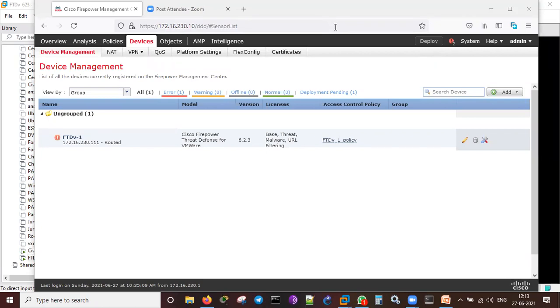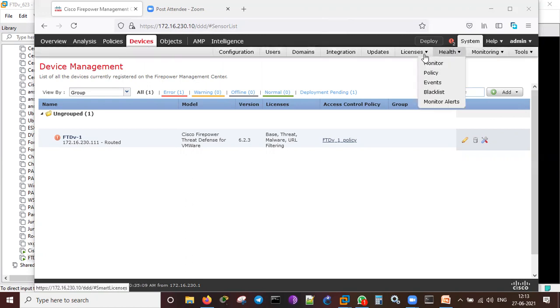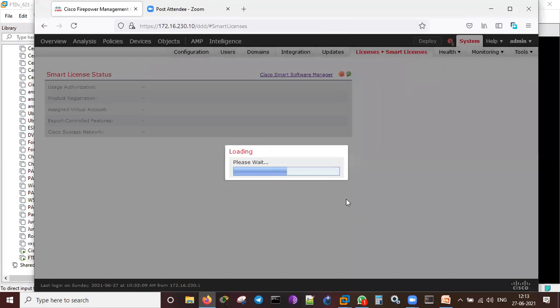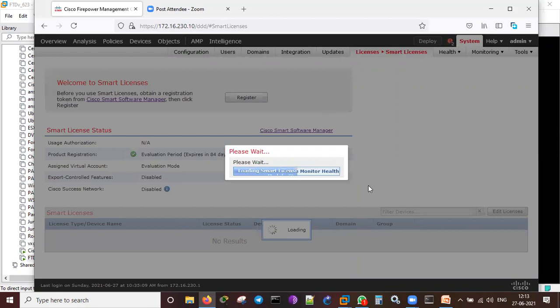OVA means Open Virtualization Appliance. Then you can integrate it with your ESXi server. You just need a proper Cisco license copy to log into that site, and then you can get the software. You can download it and install it. You don't require any license because we activated the 90-day license in the system. Just see licenses, smart license. You can see the FTD license. You see the Cisco smart licenses. It has been activated.